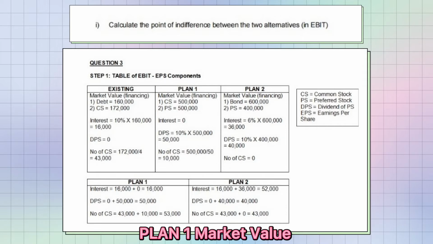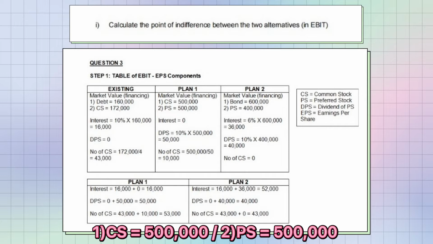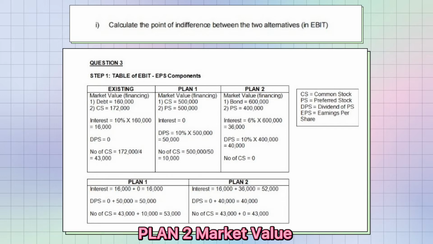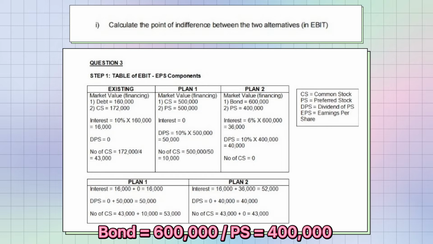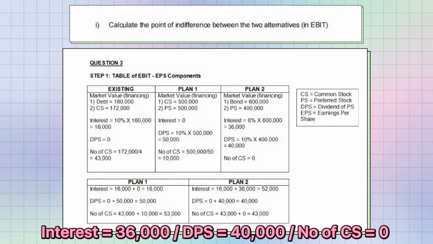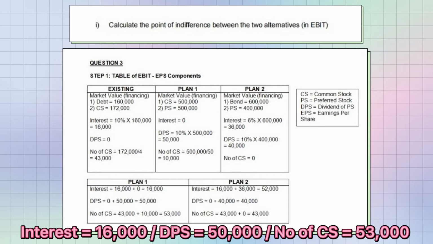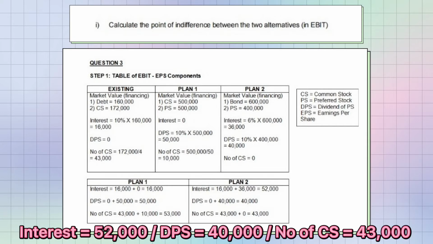Plan 1 market value: CS 500,000 and PS 500,000. Interest 0, DPS 50,000, number of CS 10,000. Plan 2 market value: bond 600,000, PS 400,000, interest 36,000, DPS 40,000, number of CS 0. The total for plan 1: interest 16,000, DPS 50,000, number of CS 53,000. Plan 2: interest 52,000, DPS 40,000 and number of CS 43,000.